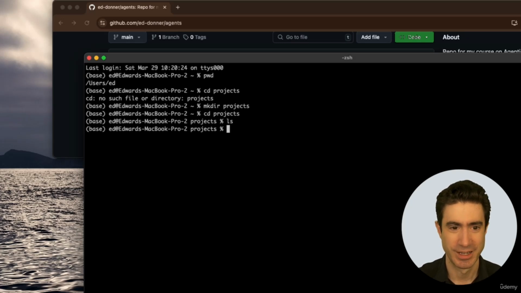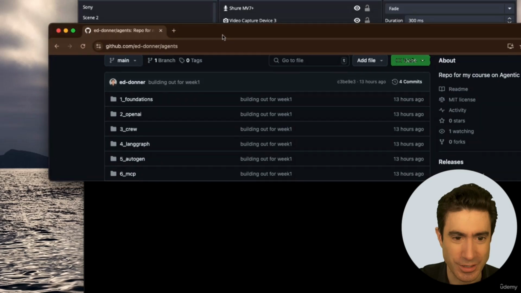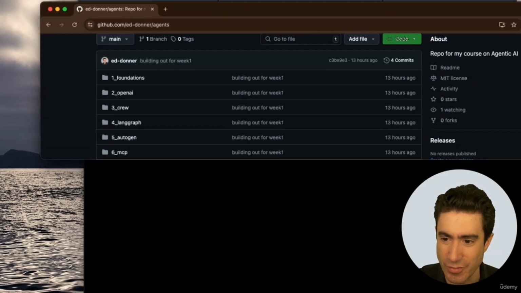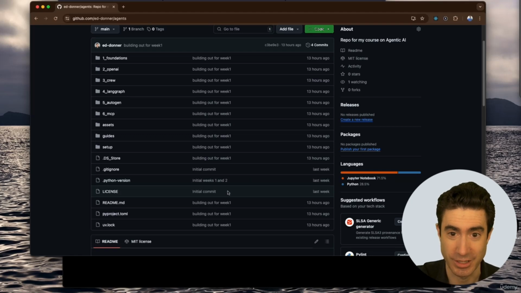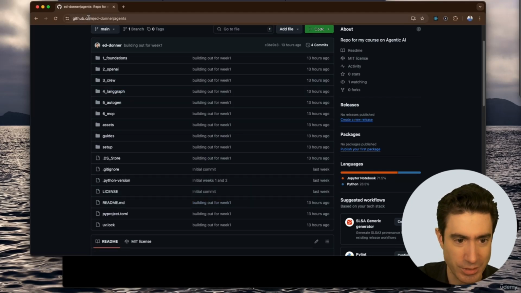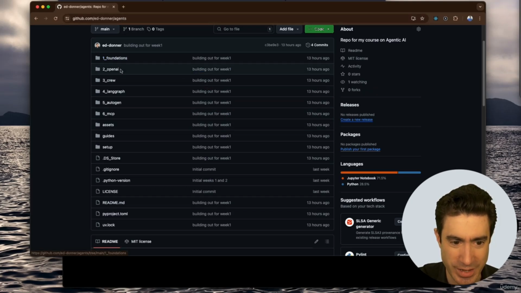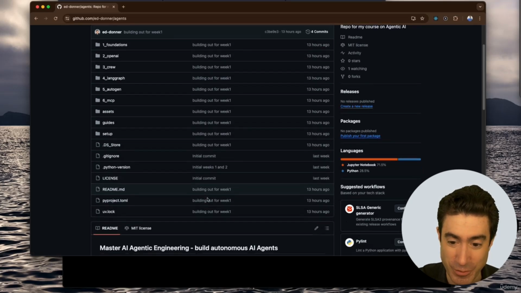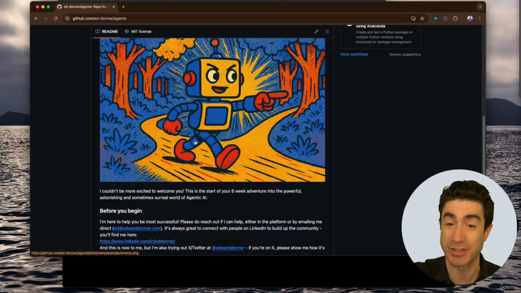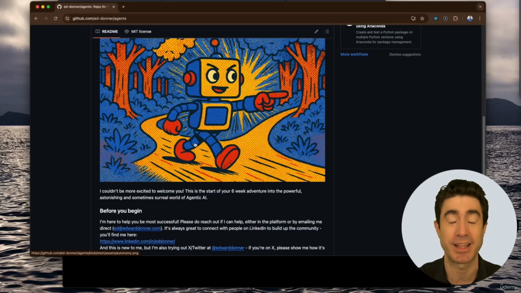And so what we now do is we go using our favorite browser to a page where we have the repo, which is linked in the course materials. This is what the repo looks like when you go to GitHub to myname/agents. And you see the repo here. Here are all of the directories, one for each of the weeks that we have coming up ahead of us, and then some general stuff. And if you scroll down, you see something that's known as the project README. And it's really important because it's got great stuff in there. And I urge you to read the README and the things it links to.